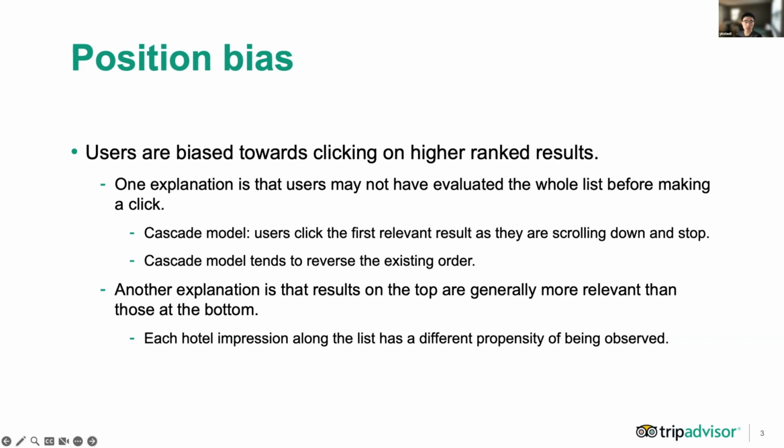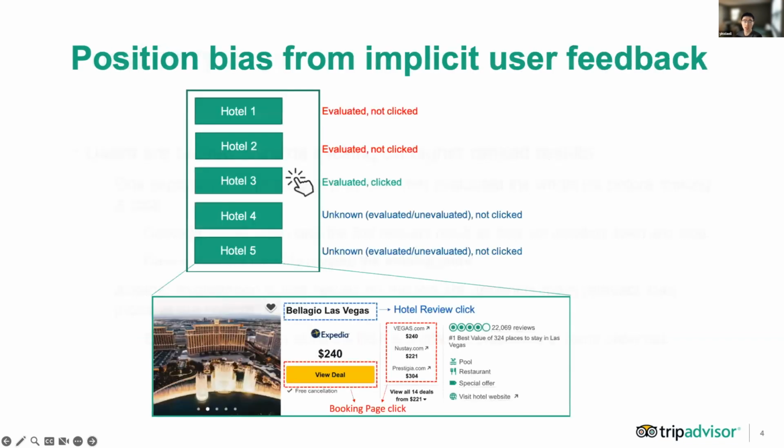A second explanation is that the results on the top are generally more relevant than results on the bottom. But since each hotel impression along the list has a different propensity of being observed, this should be considered for position bias mitigation. So in this work, we propose to incorporate these 2 existing explanations to build an unbiased training data set for recommender systems in Tripadvisor Hotels.